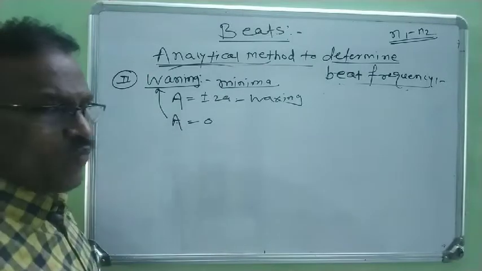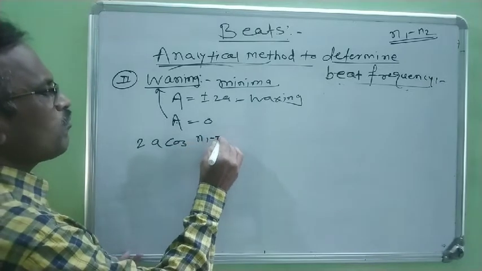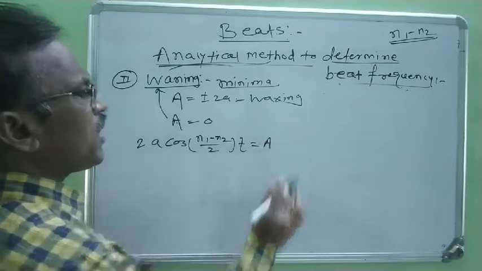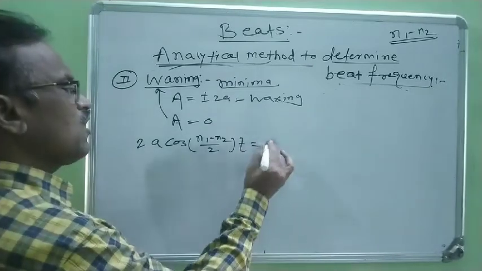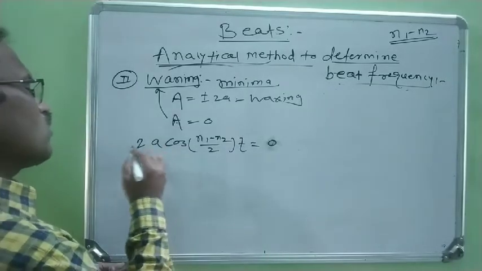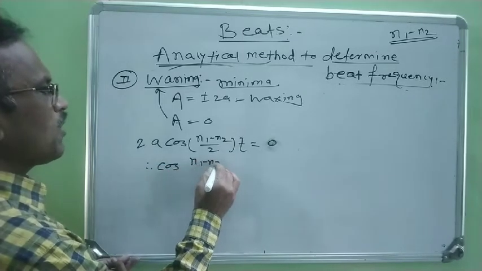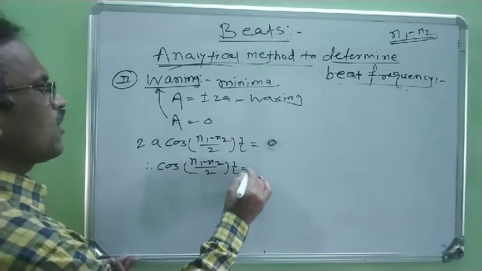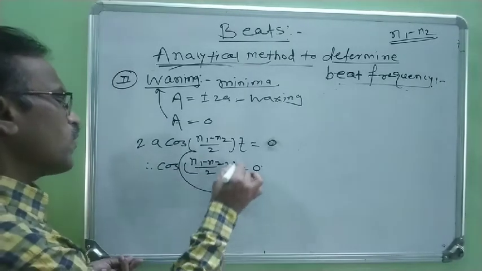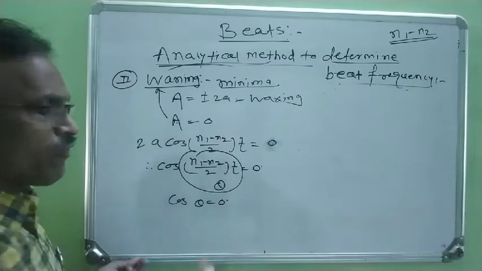Therefore, what is the value of A? Now 2A cos[(n1 − n2)/2 × t] is equal to capital A, and this capital A is equal to 0. Therefore, this cosine factor, cos[(n1 − n2)/2 × t], is equal to 0. Now the value of this factor is taken as θ. Therefore cos θ is equal to 0.